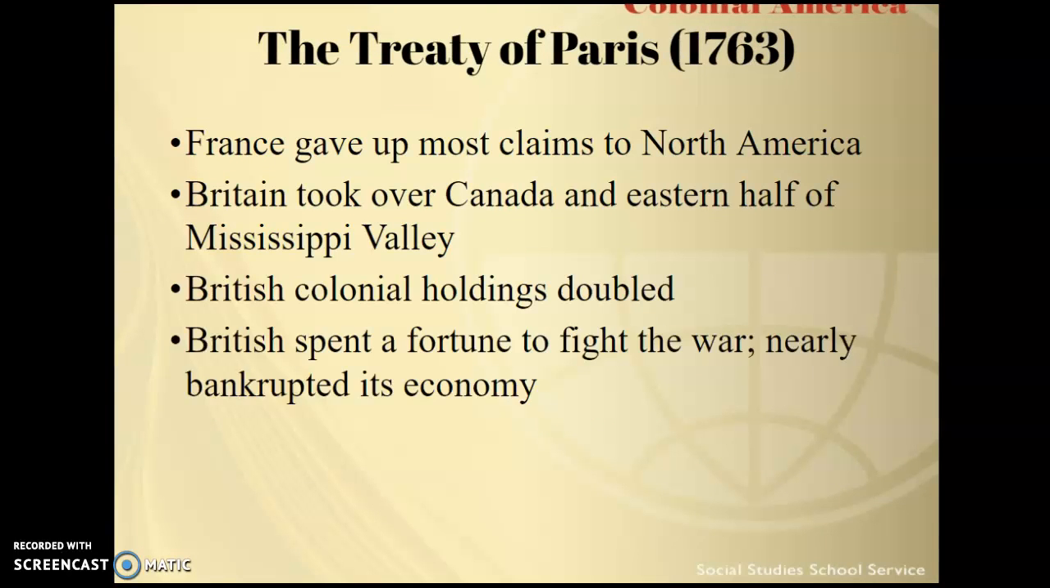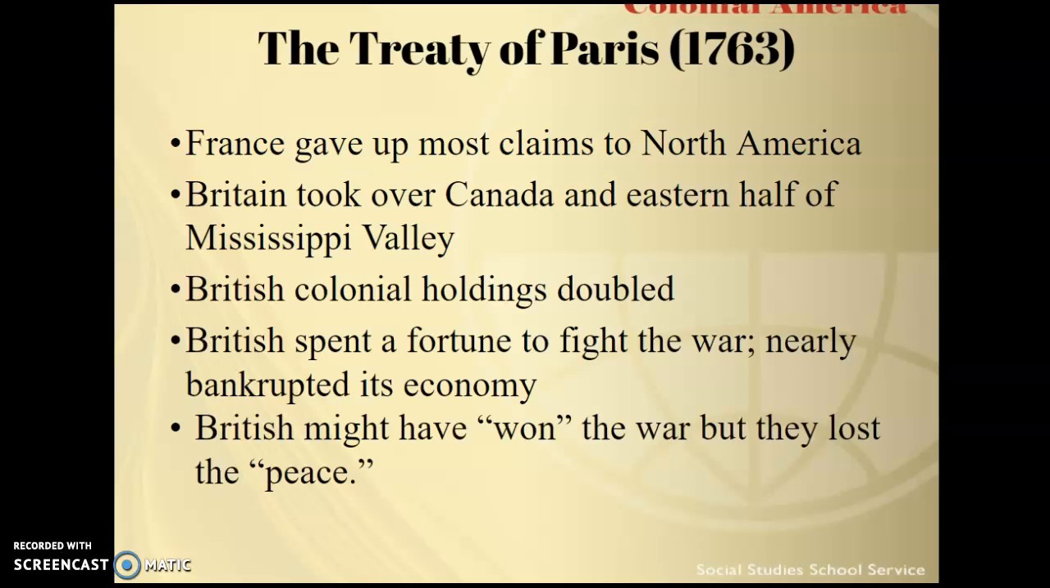Now, the agreement that will end the French and Indian War is known as the Treaty of Paris, 1763. The French give up most of their claims to land in North America. They were only allowed to have a small number of islands off the coast of Canada. The British are going to take control of the eastern half of the Mississippi Valley, which is going to be important for them in terms of trade and territory. And really what the Treaty of Paris does is that it doubled British colonial holdings in North America, the positives.